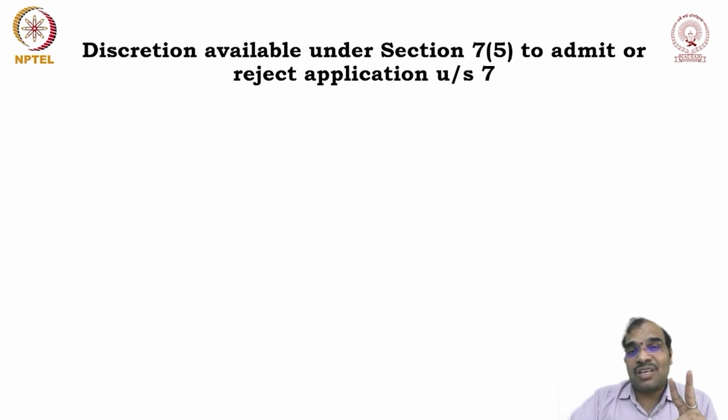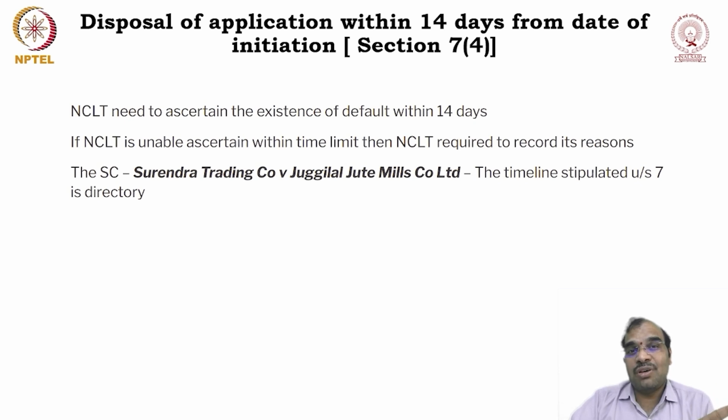In the previous slide I was talking about within 14 days you have to intimate. When you are admitting or rejecting, as per the section you are supposed to intimate within 14 days. But that 14 days is discretionary in nature. It is only directory. That means you may take more time. Practically, in the majority of cases, accepting the application itself may take a minimum of 6 months. So there is a practical reality, because of so many reasons.